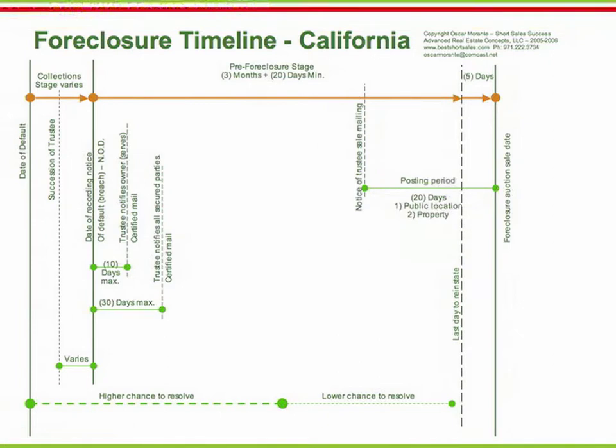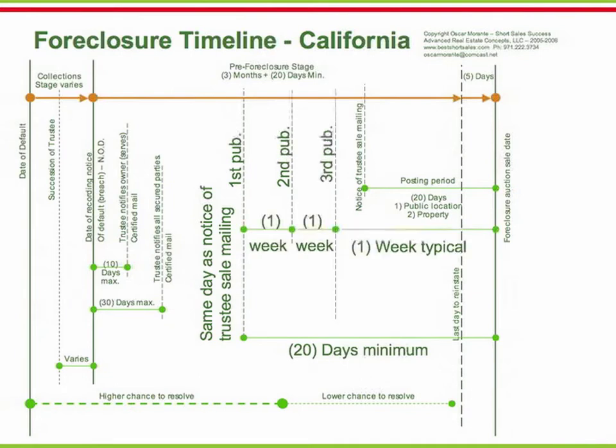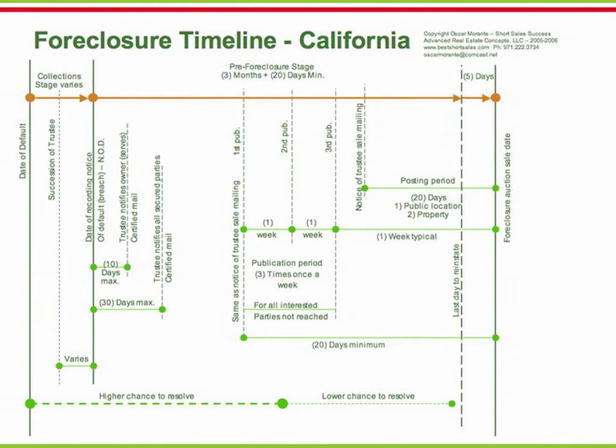The same day as the trustee sale posting, the owner will be mailed a copy of the notice of trustee sale. At the same time begins the publication period, which starts 20 days minimum prior to trustee sale. It consists of 4 publications, each announcement published once a week for 3 consecutive weeks in a newspaper of general circulation in the judicial district where the property is located. Typically, legal and business newspapers are preferred. The purpose of the publication stage is to notify all parties with an interest in the property and the public at large.